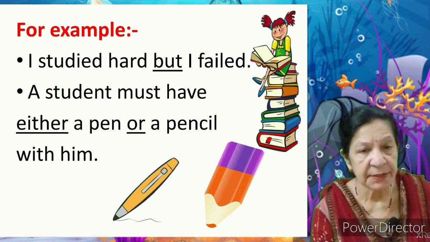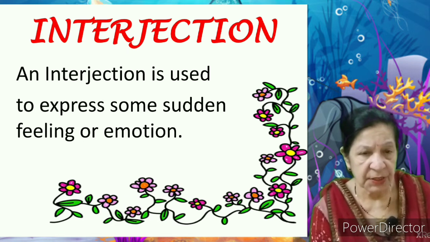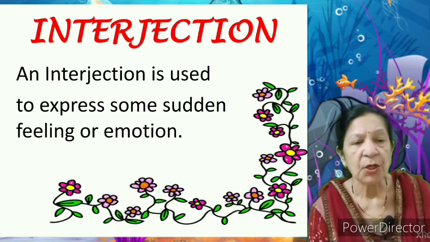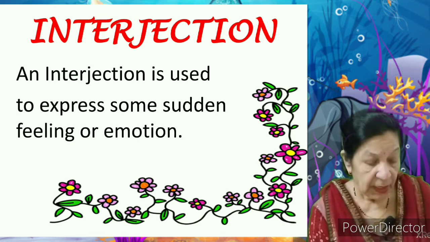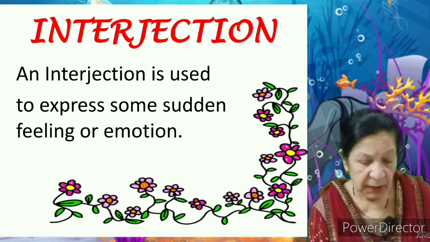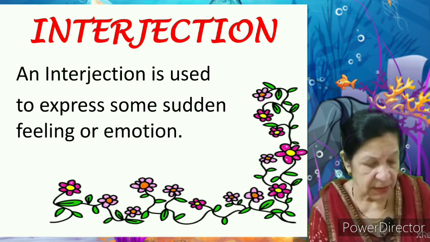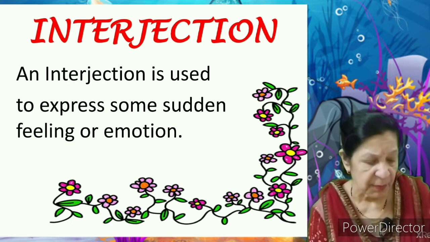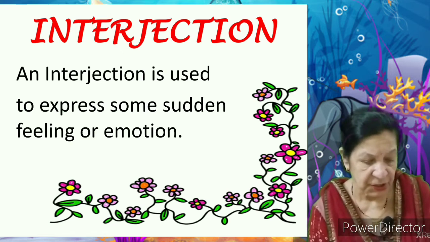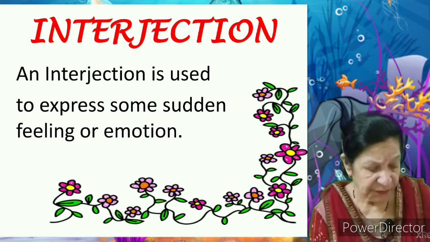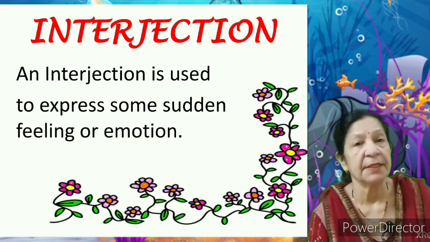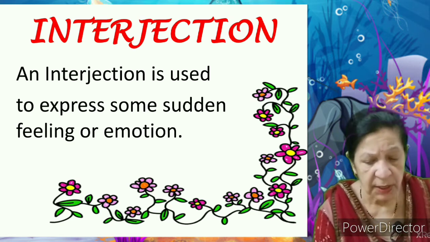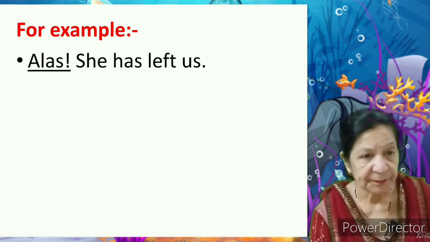Now it's interjection. What is an interjection? An interjection is used to express some sudden feeling or emotion. Any sudden feeling, emotion. It may be happiness, sadness, or shocking news, or an extreme response, and is known as interjection. किसी भी sudden feeling को interjection कहते हैं. To convey an emotion or sentiments or surprise, we use interjection. We will learn more from the examples.